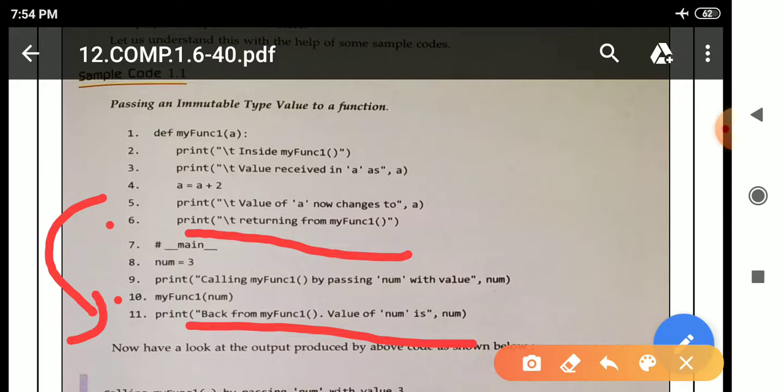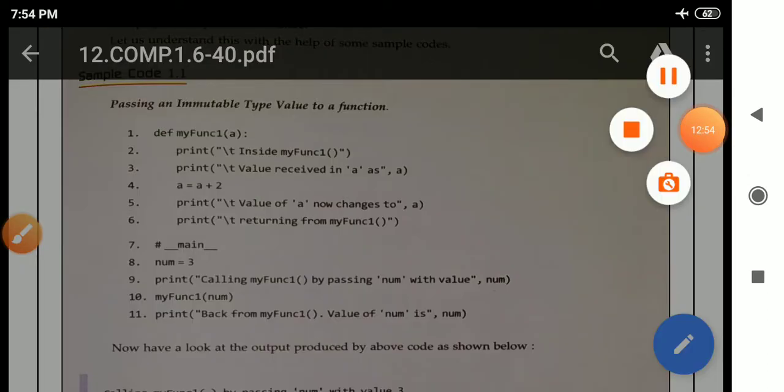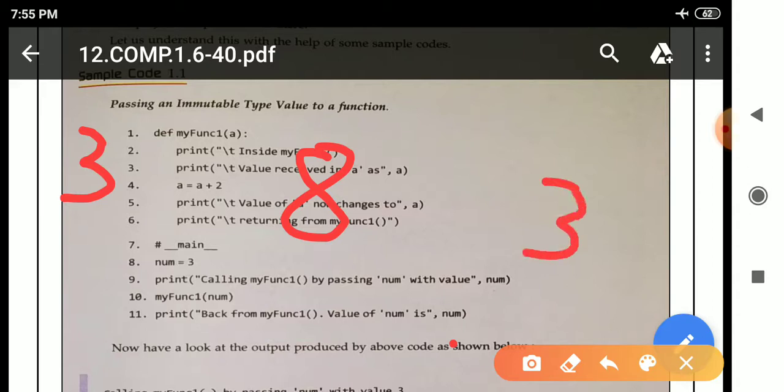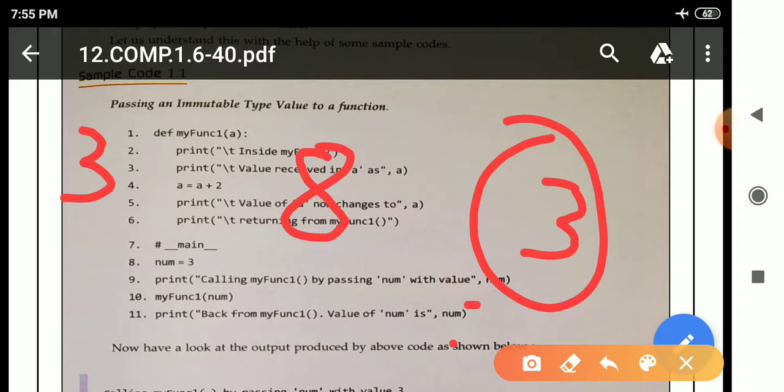See here, the value of num is what? The value of num is 3. So here we will also get 3. First the value was what? The value was 3. After the function call the value was converted to 8, and again when we are printing num we will get 3. Why? Because this is immutable type. In immutable type, whenever we are changing the value, the address will also change. So due to address change we will get this one when we are calling num inside the main statement.